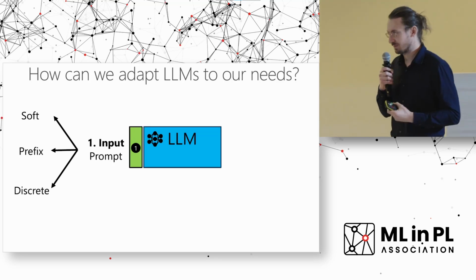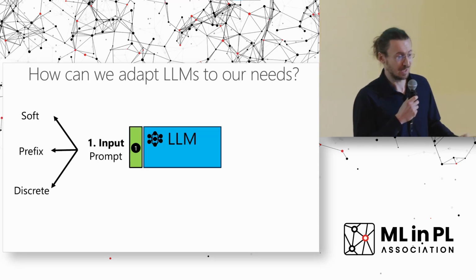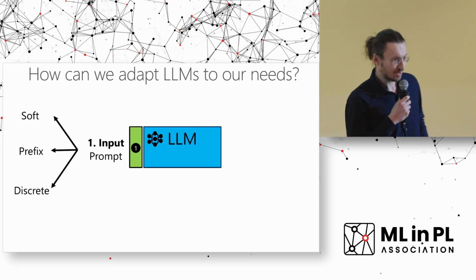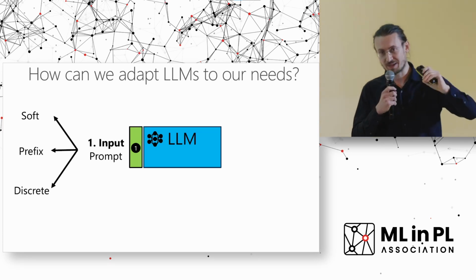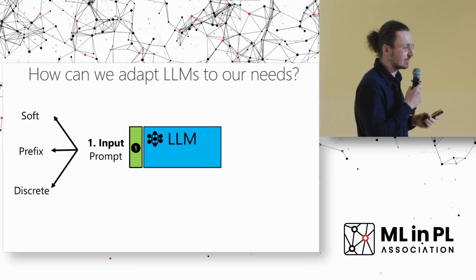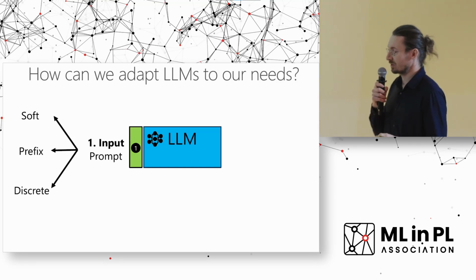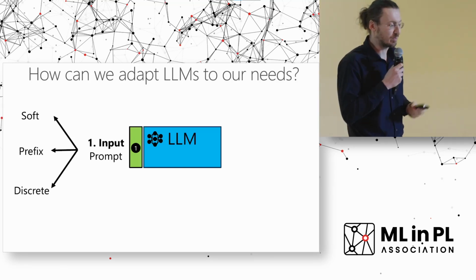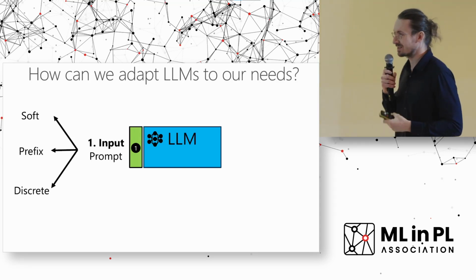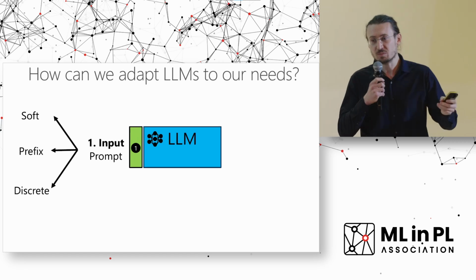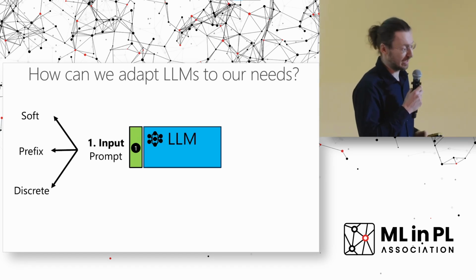And within prompts, we again have many different ways to use these prompts to use LLMs. One of them is soft prompts. What you do is that you first take your text, you embed it in some embedding space, and then you prepend some additional parameters before your text. These are called soft prompts. We also have prefix, which is a variation of the soft prompt, but in this case, you can append these additional parameters not only to the input, but also to every single layer in the LLM, for example, to all the attention layers.